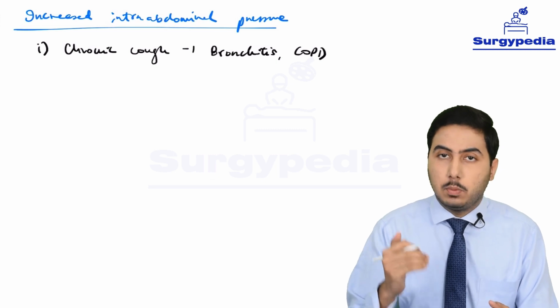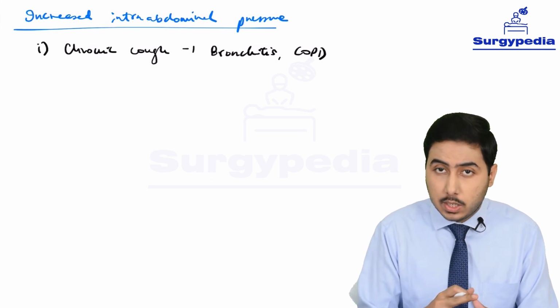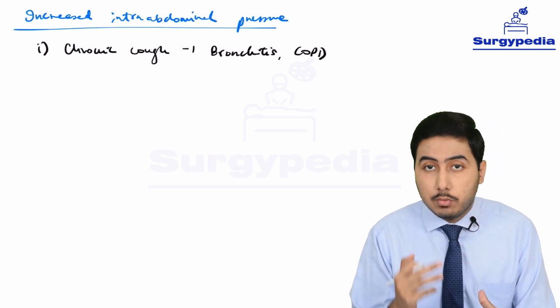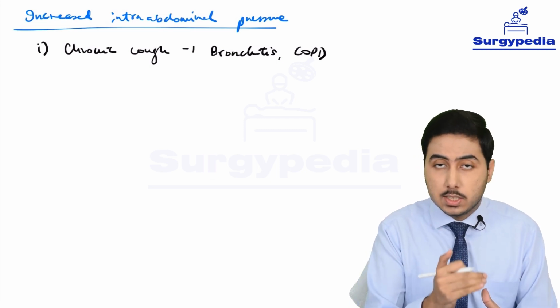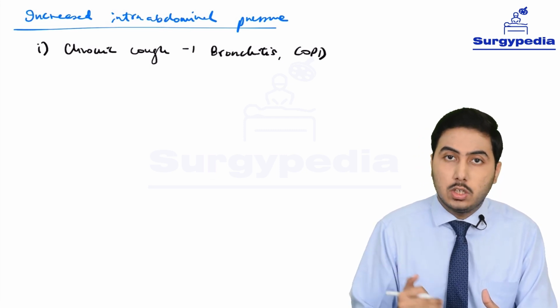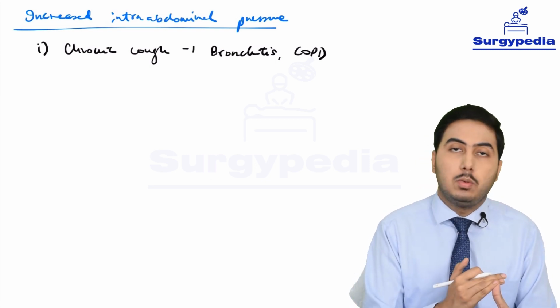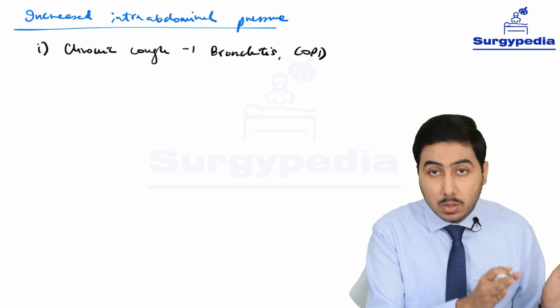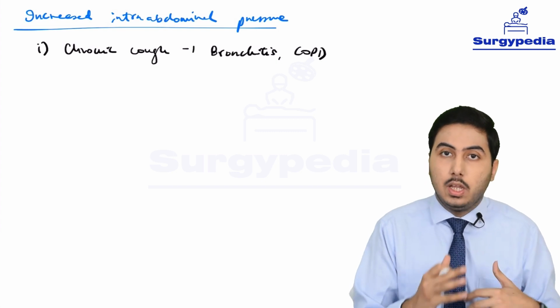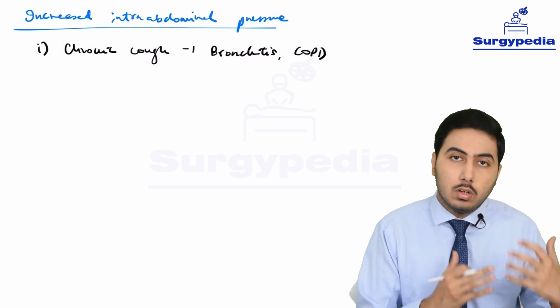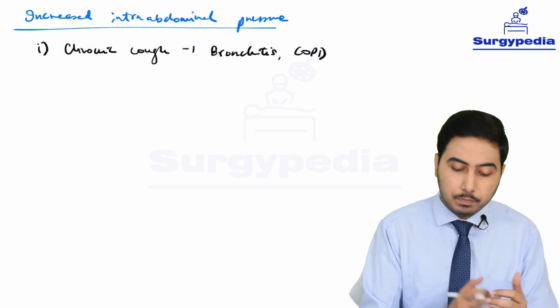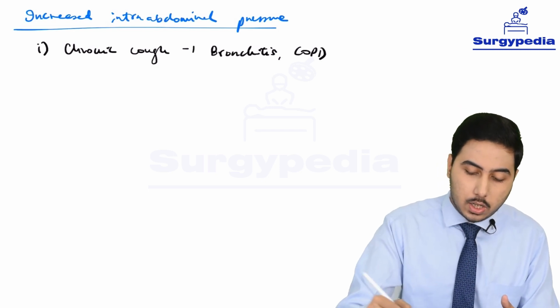So why are these points important? These points are important because in practical, if you get a case on hernia, you have to ask whether this patient has these diseases or not. So for a hernia patient, you ask whether he coughs regularly or not, or whether he is a patient of COPD, because these are contributing factors, and that will help you in presenting your case, or go in favor of the diagnosis. So chronic cough like bronchitis, COPD.